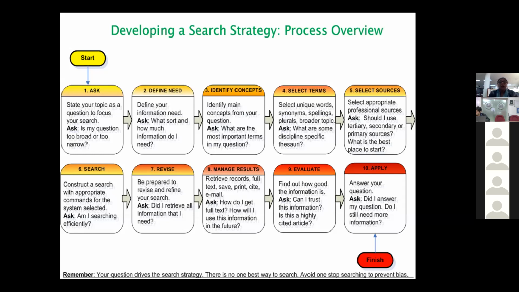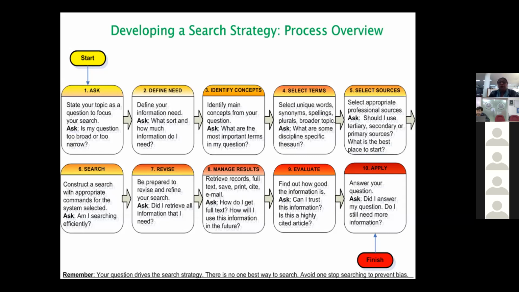Then finally, you will start constructing a search with appropriate commands for the system selected. And am I searching efficiently? Did I retrieve all the information that I need? So you will revise, and re-revise. If you don't get the proper relevant hits, then you will reframe your searches and revise them.